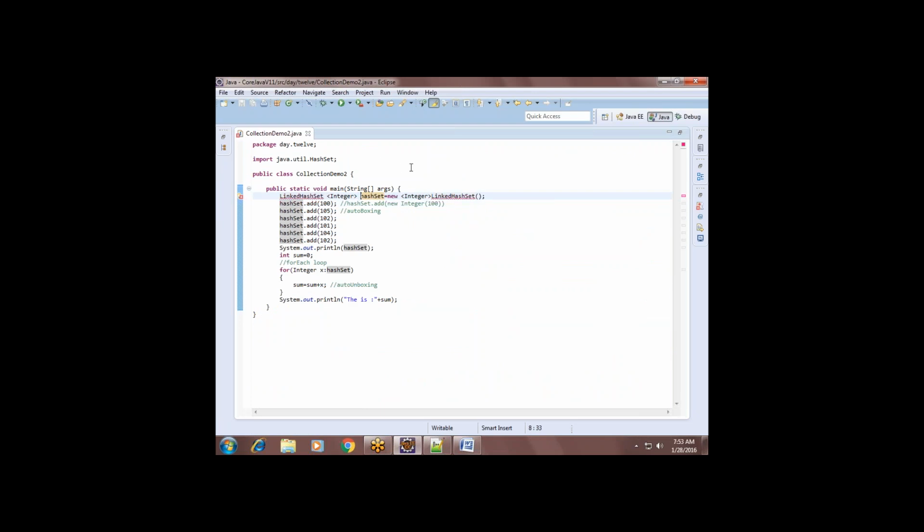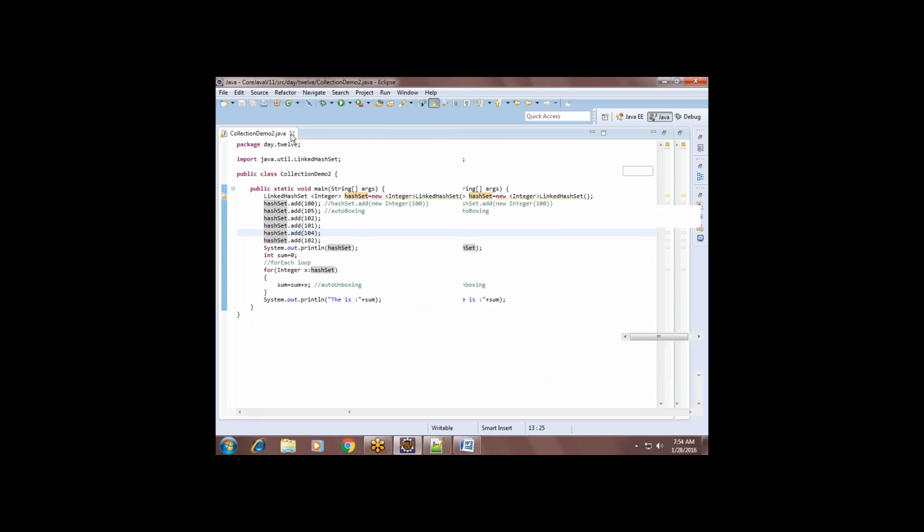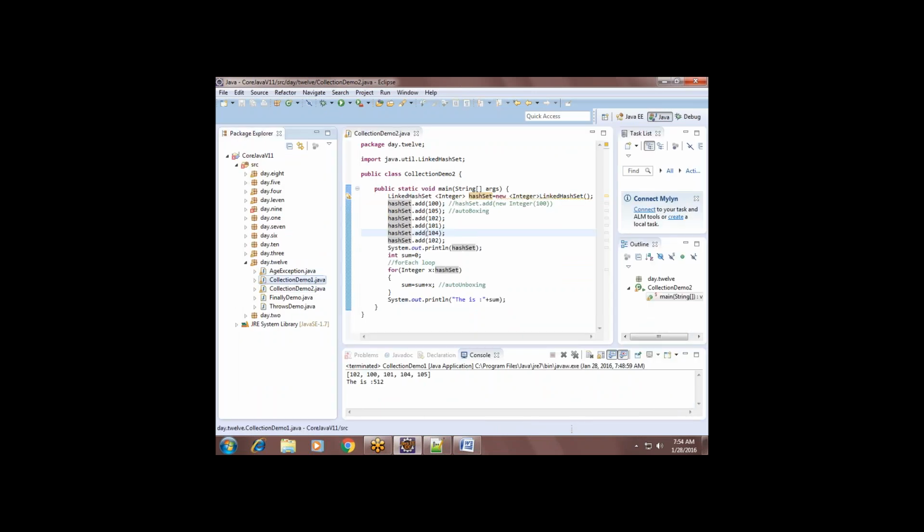If I use LinkedHashSet, what is the difference between this and HashSet? This is the HashSet output. This is the LinkedHashSet output. What do you feel the difference? Did you find any difference?